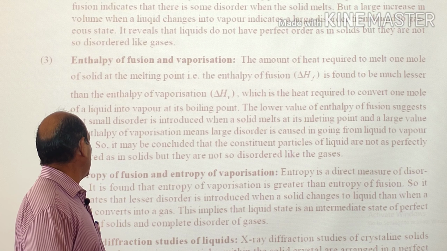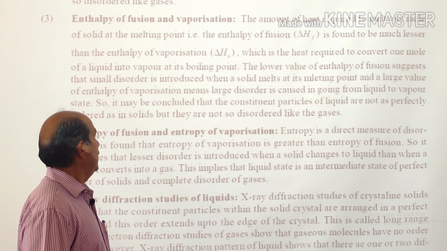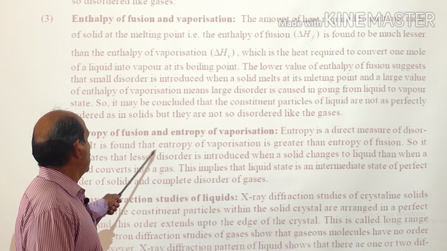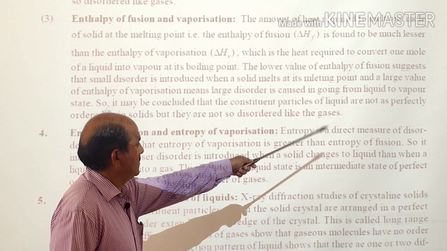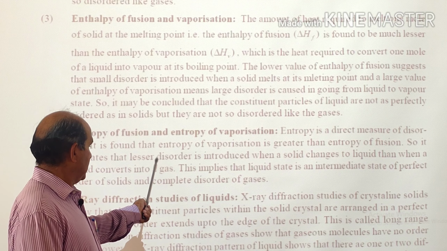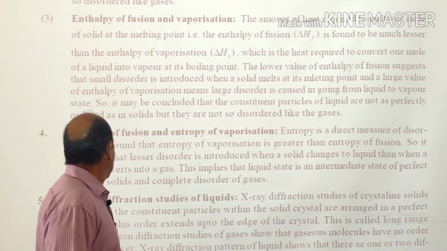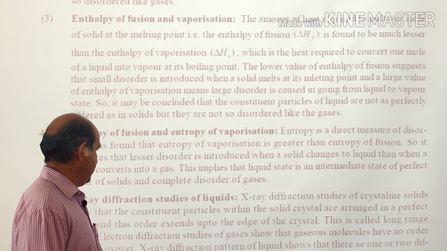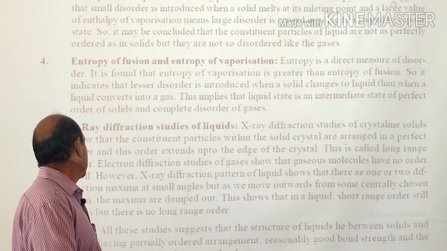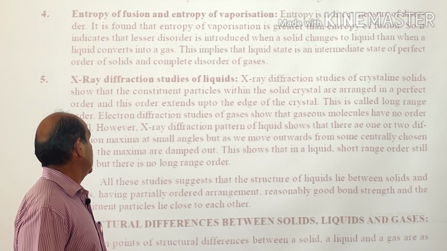The same thing applies to entropy of fusion and entropy of vaporization. Entropy is the measure of disorder. It is found that the entropy of vaporization is greater than the entropy of fusion. So again it indicates that lesser disorder is introduced when a solid changes to a liquid than when a liquid converts into a gas. And the last study which helps in establishing the structure of liquid is X-ray diffraction studies of liquids.